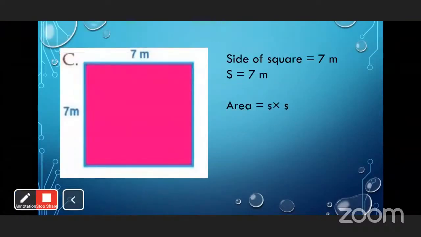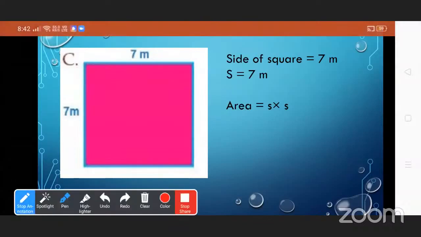Now see here, the side of the square is 7 meters. So the area of the square is S into S. S is equal to 7, multiplied by 7. 7 into 7 is 49. So the area is 49 square meters. Very good.